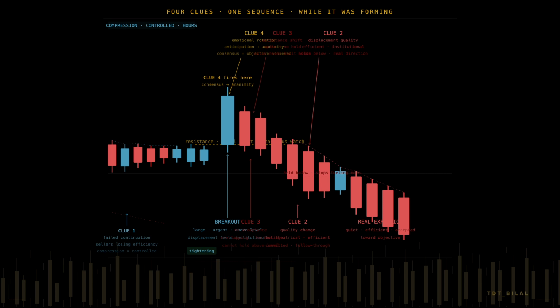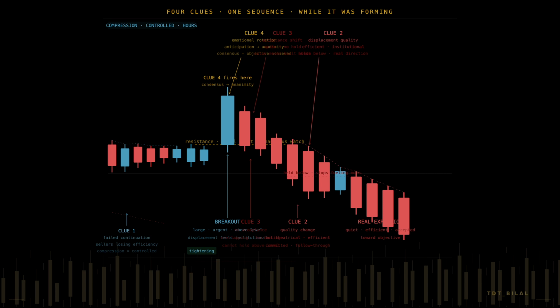Now watch for clue 3, acceptance. The candle that follows the breakout hesitates. Price cannot hold above the level. A second candle forms overlapping the first. The follow through that real expansion would show, the defended pullback, the building of value above the breakout, never arrives. Price begins rotating back below the level it just broke. The move spiked, it did not accept.